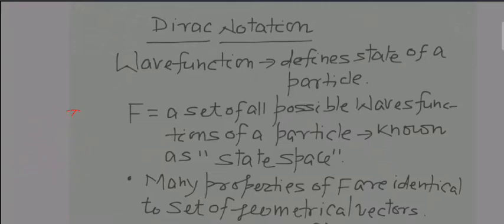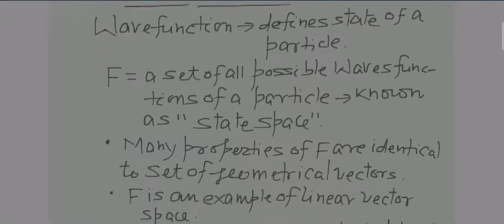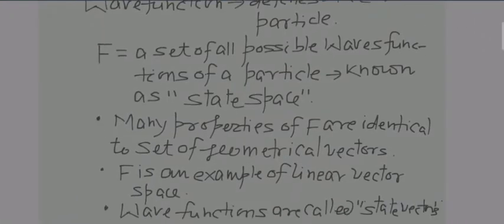So the same thing has been written. Many properties of F, that is your state space, are identical to a set of geometrical vectors. You might have learnt the algebra of geometrical vectors in 11th and 12th, and you must know it in order to crack UPSC with physics as an optional.